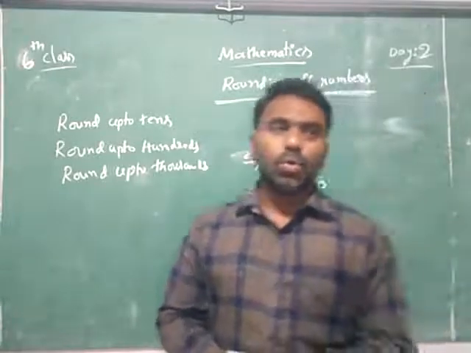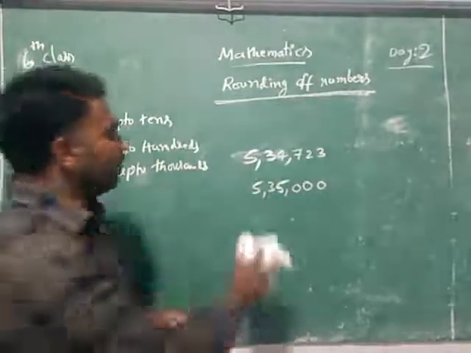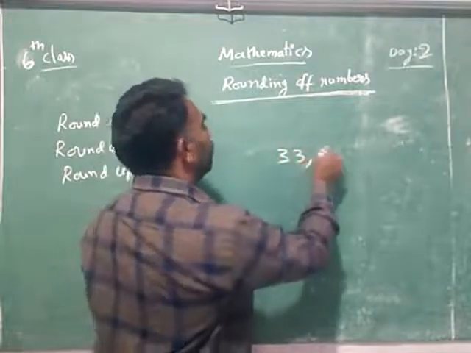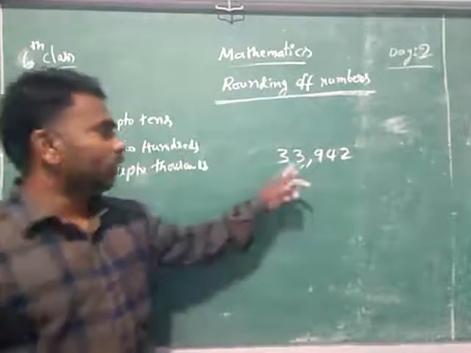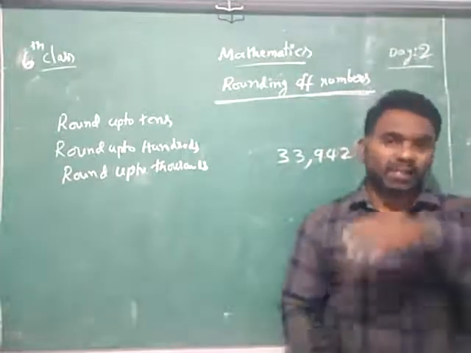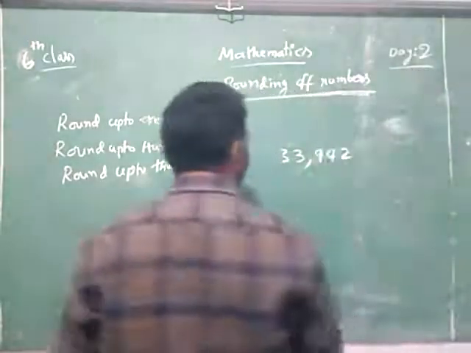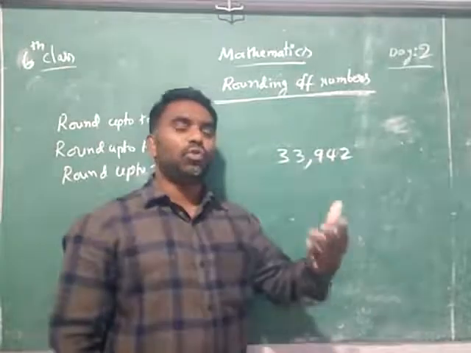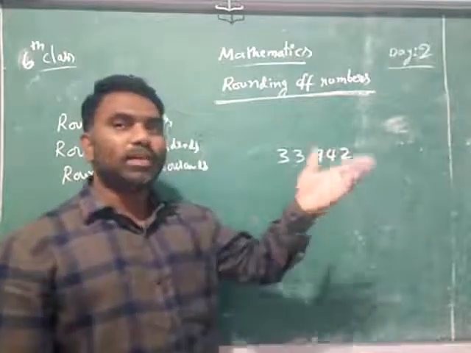Suppose I am asking you what is the population of Sangareddy. You will say that the population of Sangareddy is 33,942. Will you say exactly 33,942? No. You will not say exactly like that. What will you try to say? These are small numbers, it is not more important. So that's why you will neglect the 942. Instead of 942, you will say 1000 because 942 is very near to 1000.